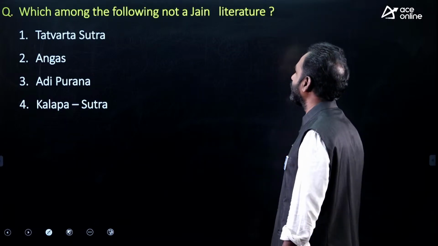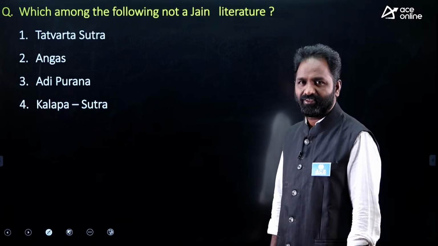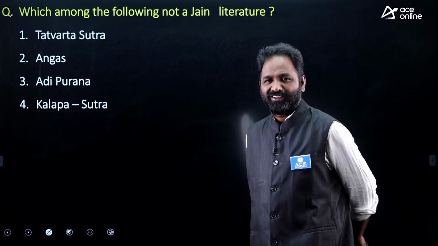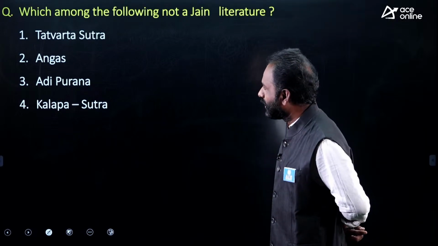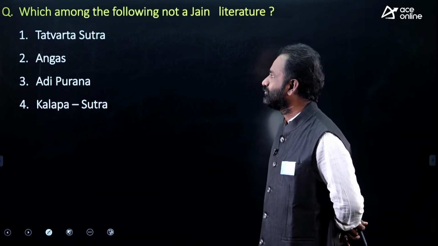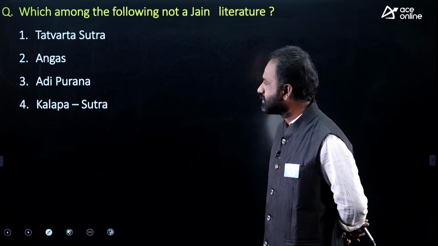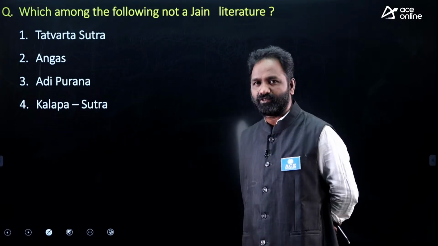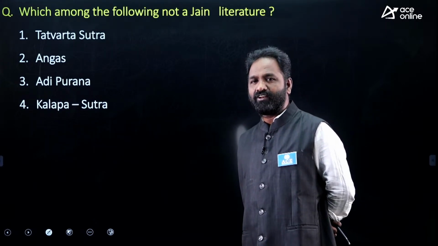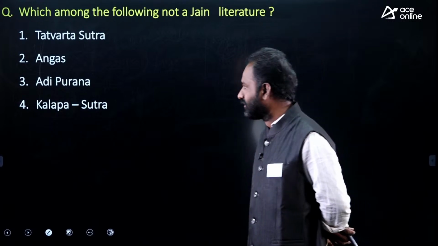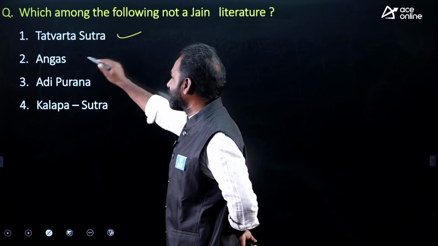Next, which among the following is not a Jain literature? Here also multiple answers are possible. Tattvartha Shastra, Angas, Adi Purana, Kalpa Sutra. Everybody will immediately go for Kalpa Sutra, I know that, but all are related to Jainism only.